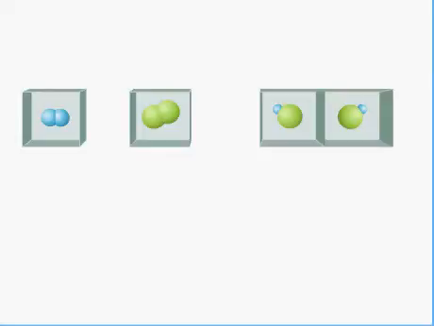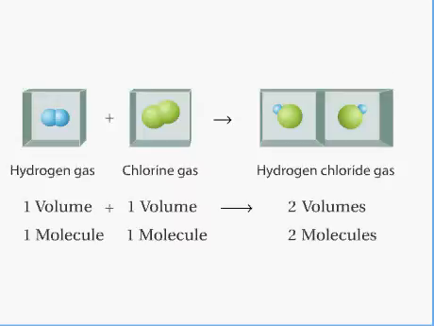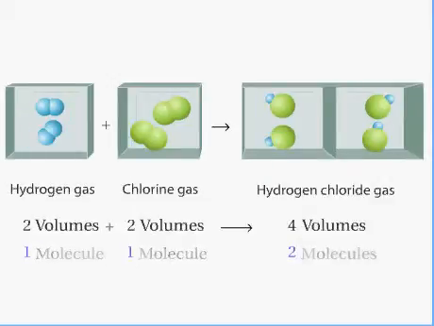In the early 1800s, Joseph Gay-Lussac studied the relationship between the volumes of gases involved in chemical reactions. He found that 1 volume of hydrogen gas reacts with 1 volume of chlorine gas to form 2 volumes of hydrogen chloride gas. No matter what volume of gases he used, the ratio of hydrogen and chlorine remained the same.